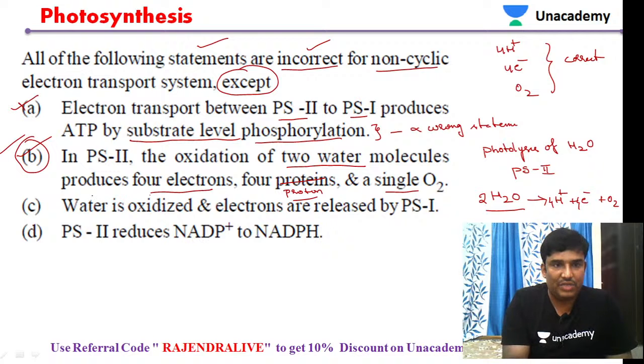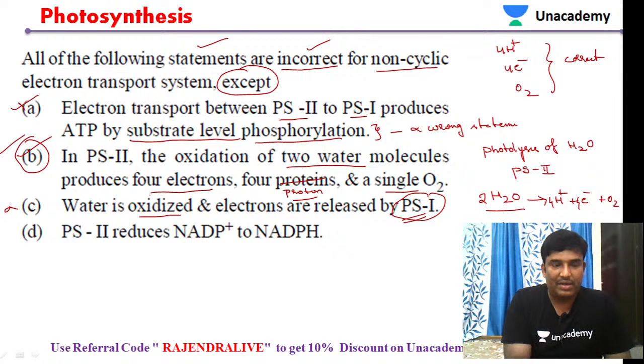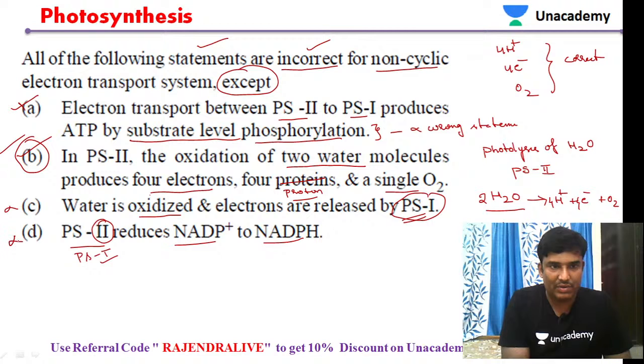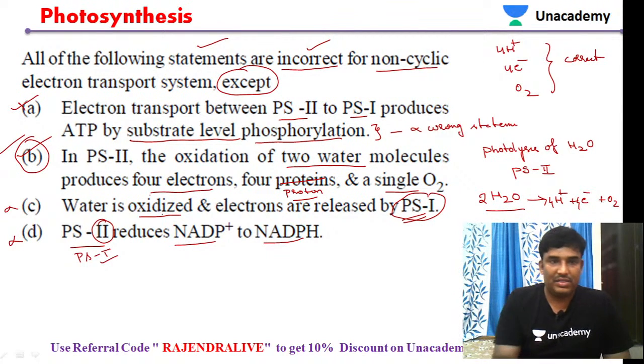Let us see the rest of the statements also. Water is oxidized and electrons are released by PS1. This is a wrong statement. Water is oxidized but electrons are released by PS2, so statement C is wrong. Then photosystem 2 reduces NADP plus to NADPH. It is not photosystem 2 but photosystem 1 that reduces NADP plus to NADPH. So statement D also is wrong. Finally we conclude that statement B is the right option. So let's move to the next question.